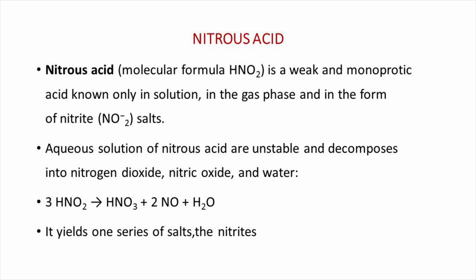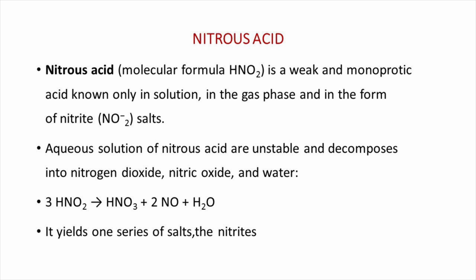Another oxo acid of nitrogen is nitrous acid. Nitrous acid with the molecular formula HNO2 is a weak and monoprotic acid known only in solution, in the gas phase and in the form of nitrite salts. Aqueous solutions of nitrous acid are unstable and decompose into nitrogen dioxide, nitric oxide and water.